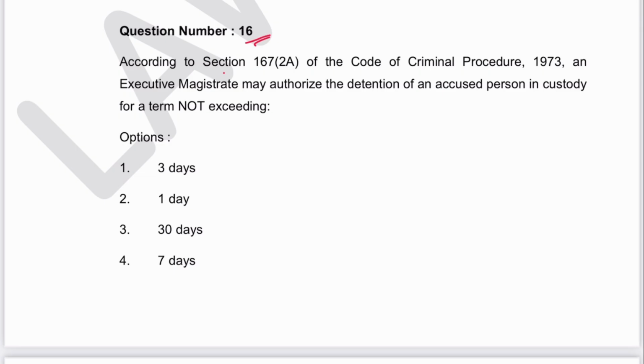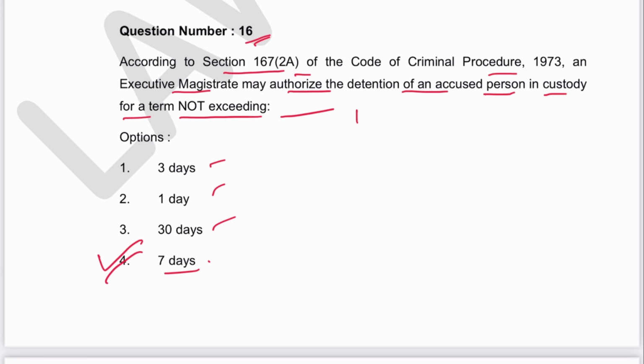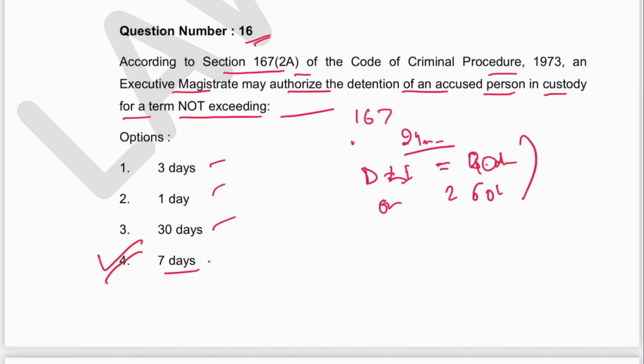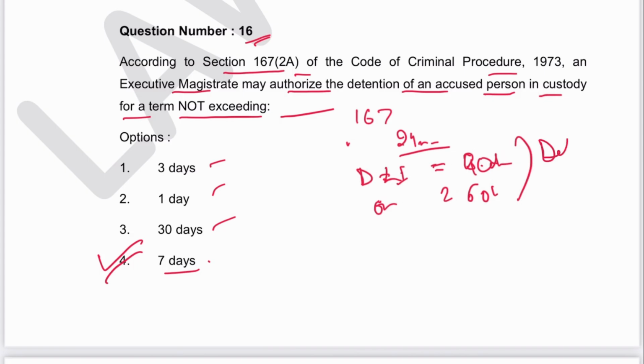Next is 16. According to section 167(2)(a) of CRPC, an executive magistrate may authorize the detention of an accused person in custody for a term not exceeding 3 days, 1 day, 30 days or 7 days. It is 7 days. 4 is the answer. 167 talks about when the investigation cannot be completed within 24 hours. Then if punishable with death or life imprisonment, then with authorization he can be kept in jail for 90 days. Okay, and in other cases 60 days. After that he will have a right of default bail.